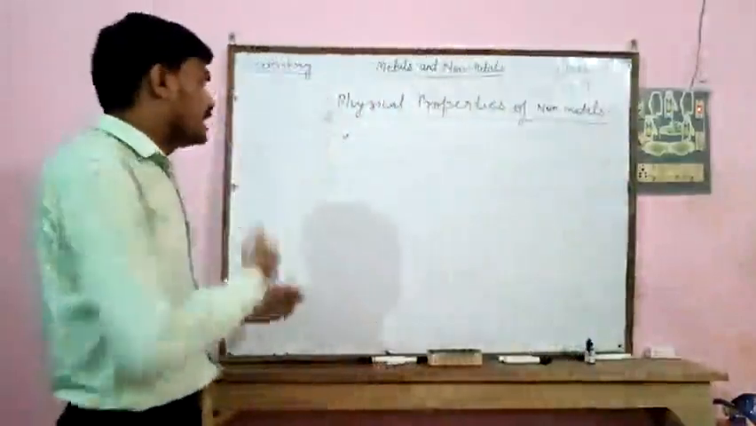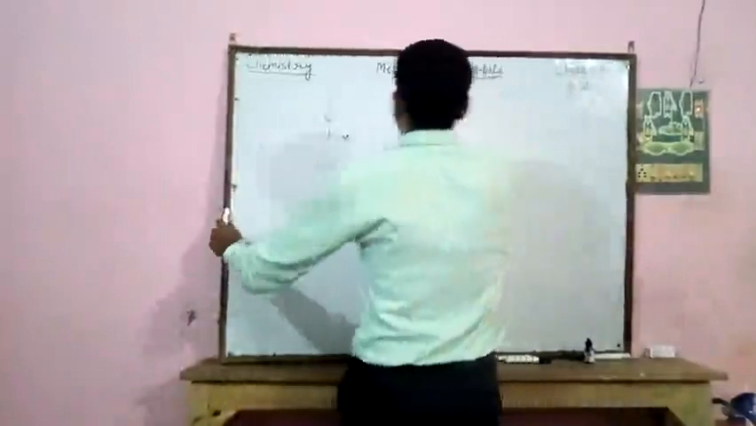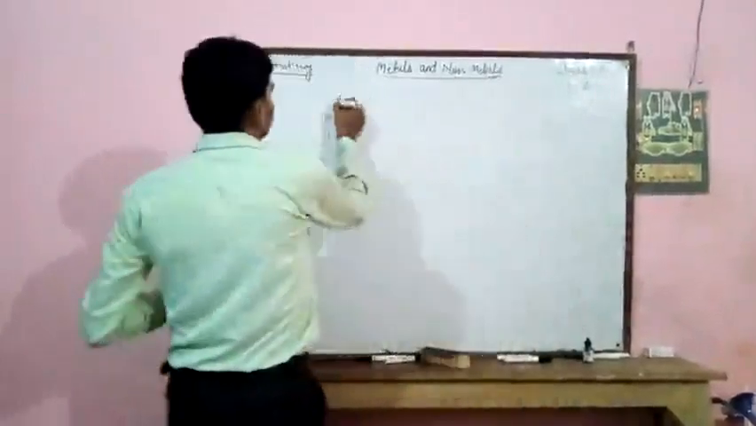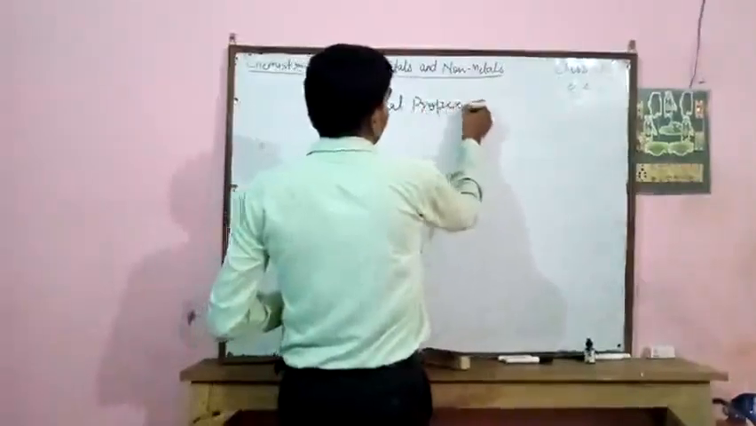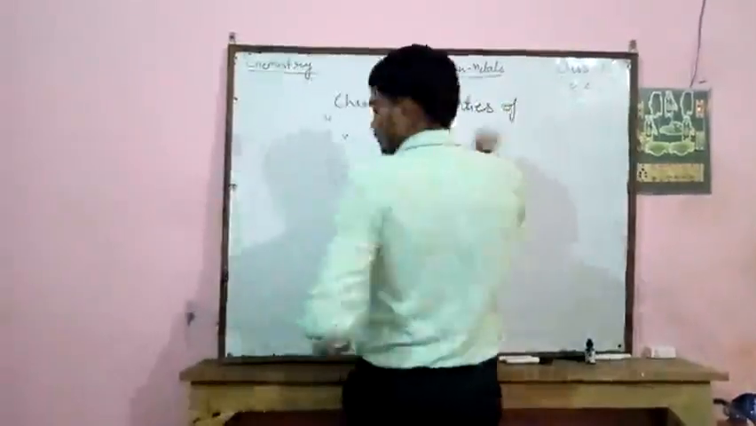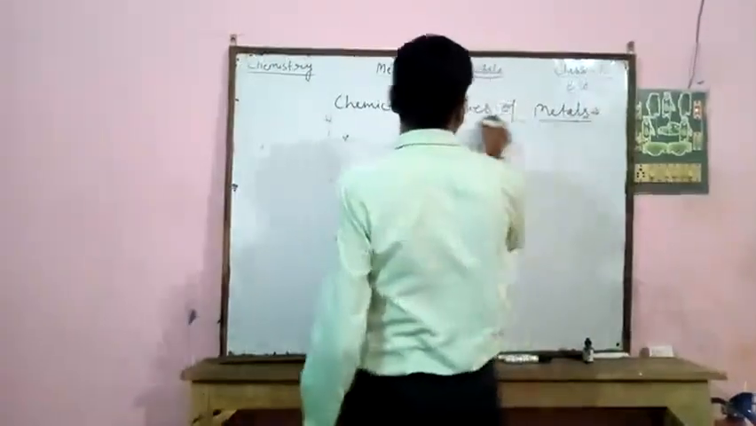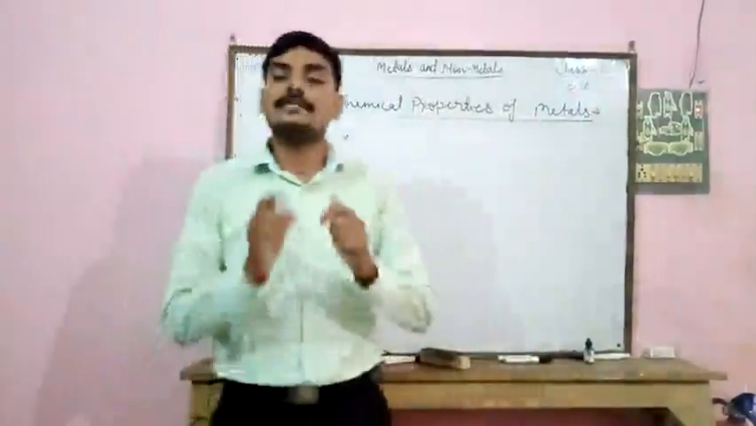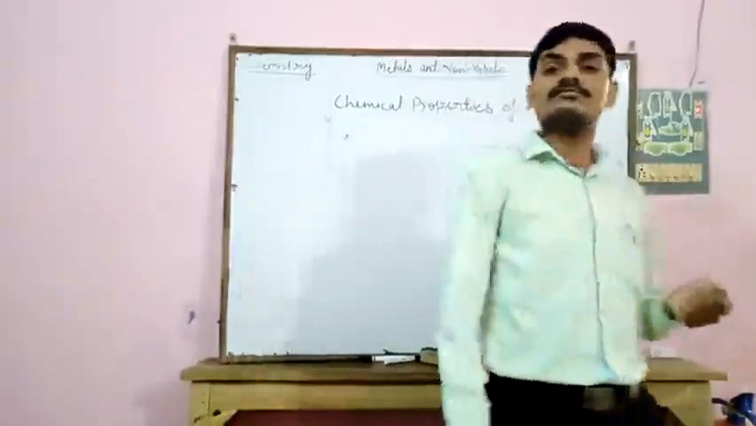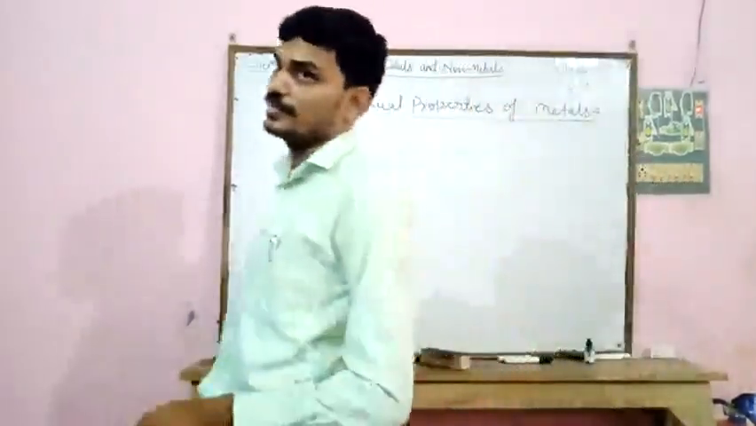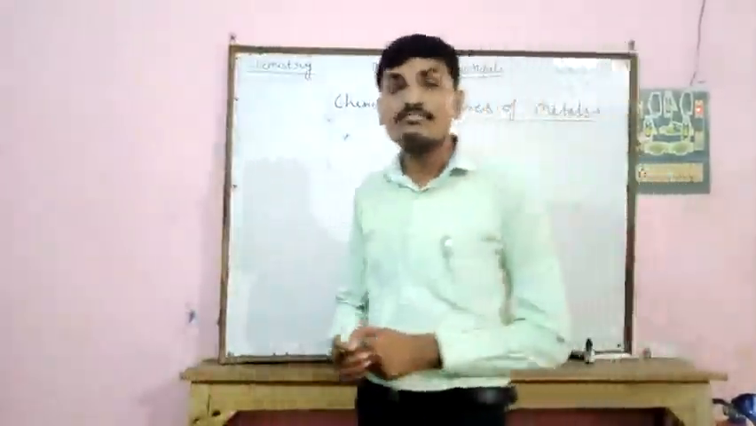Now next is chemical properties of metals. So we have studied about the metal, about the non-metal, about the physical properties of metal and about the physical properties of non-metal. So after this we have to study chemical properties of metal.